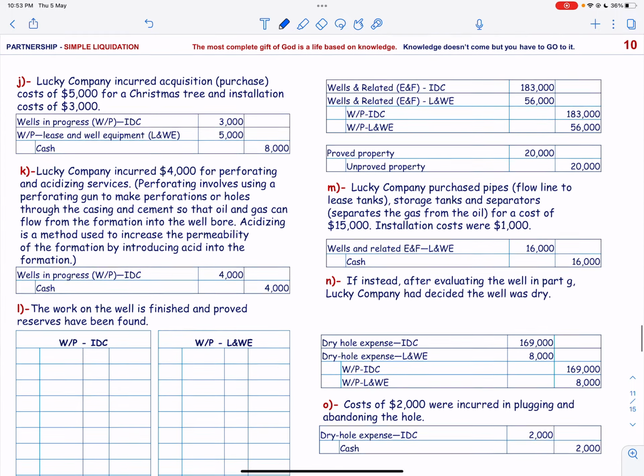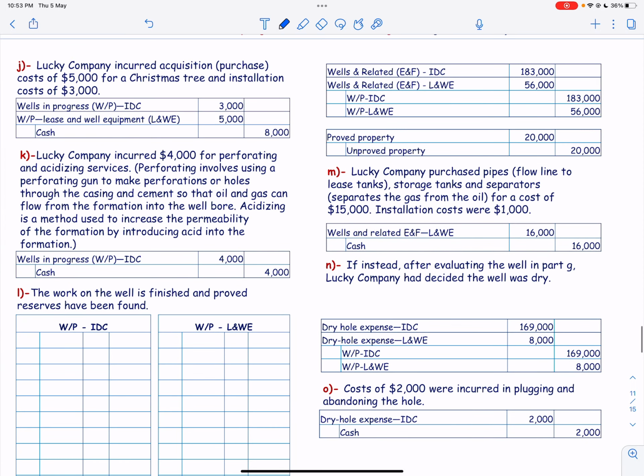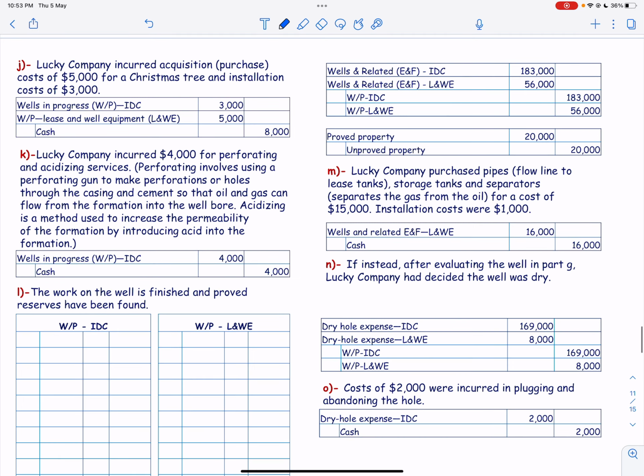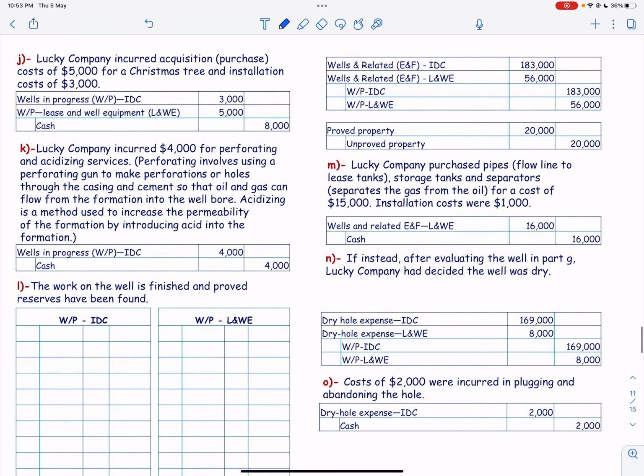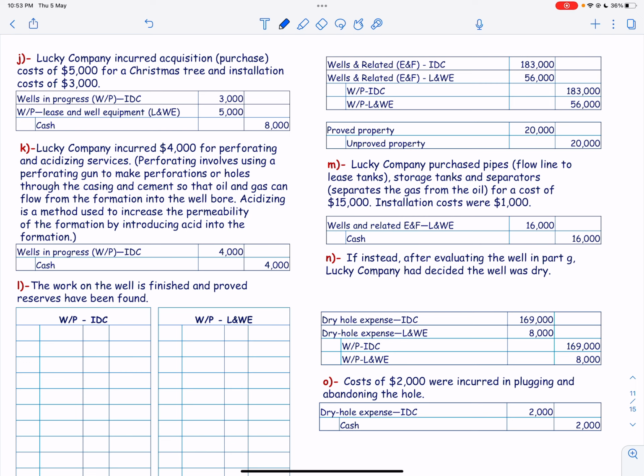Next, Lucky Company incurred a purchase cost of 5,000 for a Christmas tree and installation cost of 3,000. So installation cost is an intangible drilling cost and they are purchasing equipment for a Christmas tree. So this is a lease and well equipment cost and cash is credit. Next, the company incurred 4,000 in perforating and acidizing services. Again, this is an intangible drilling cost and cash is credit.